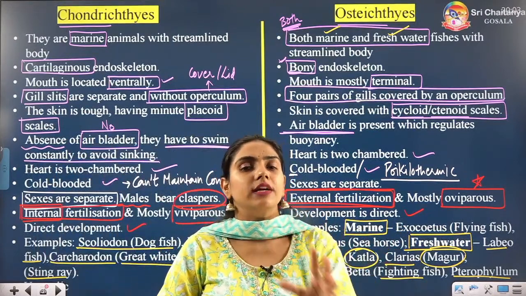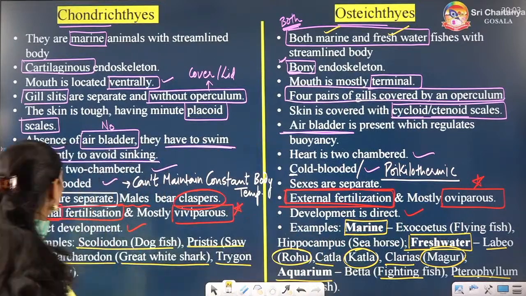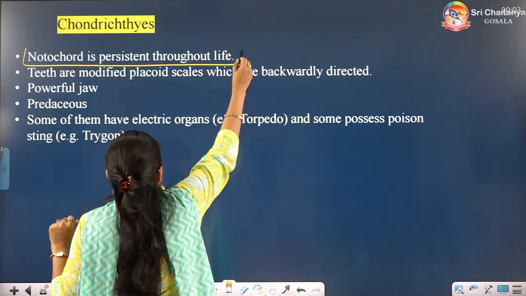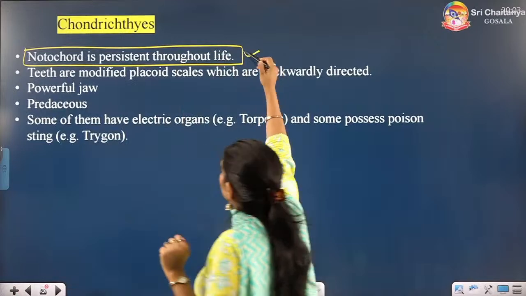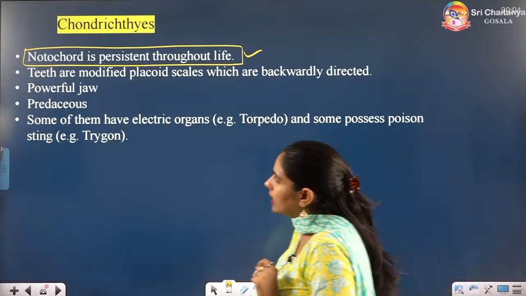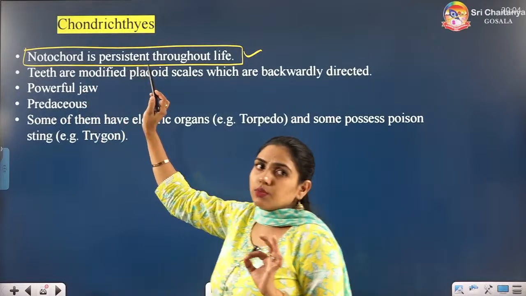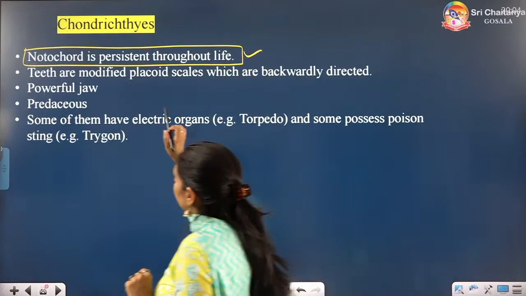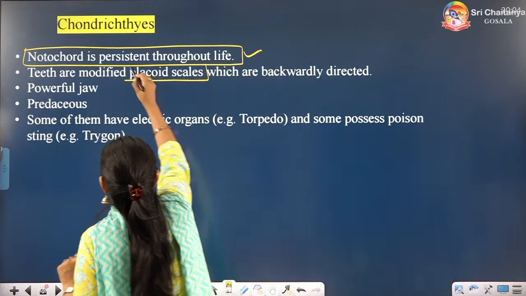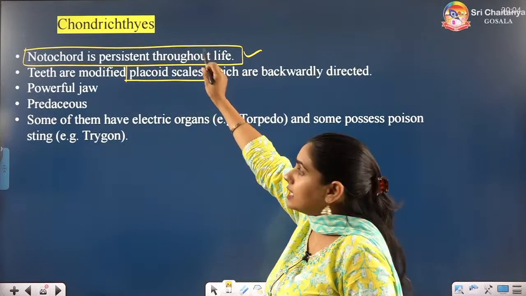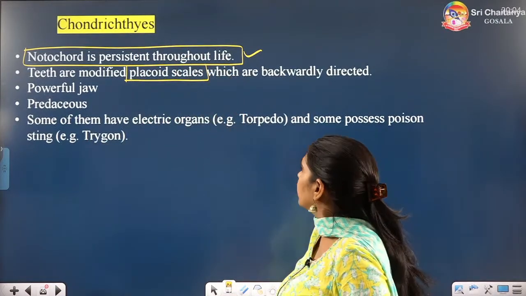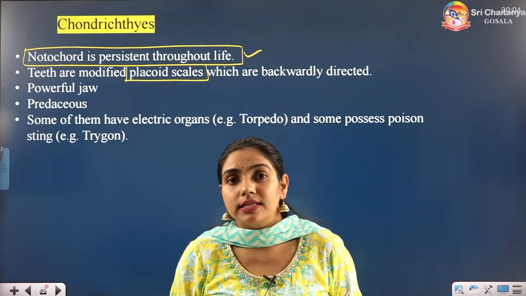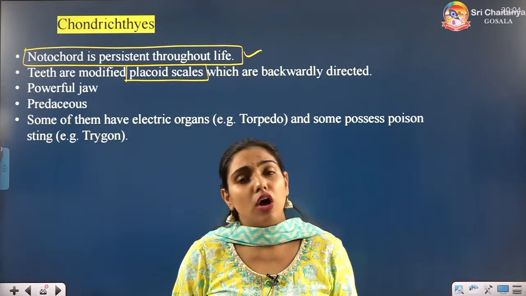Now some specific points are given for the Chondrichthyes. That means notochord is persistent throughout life in them, alright. So they are those chordates in which notochord is persistent throughout life. Now teeth are modified placoid scales. I have told you in Chondrichthyes placoid scales. So their teeth are modified placoid scales which are backwardly directed, and they are predaceous. That means they always eat the other animals.